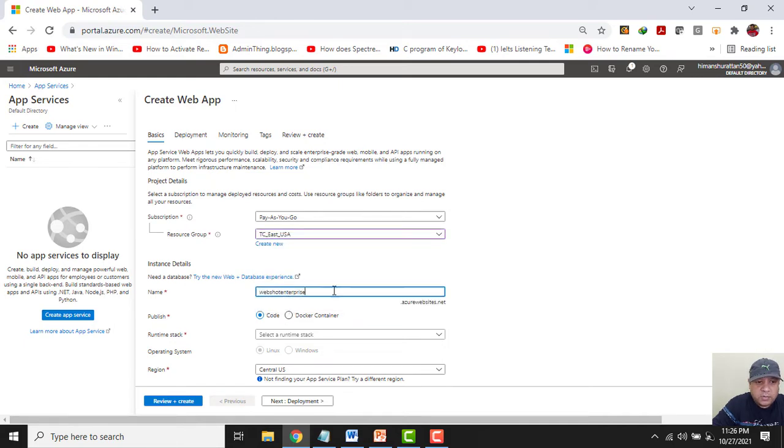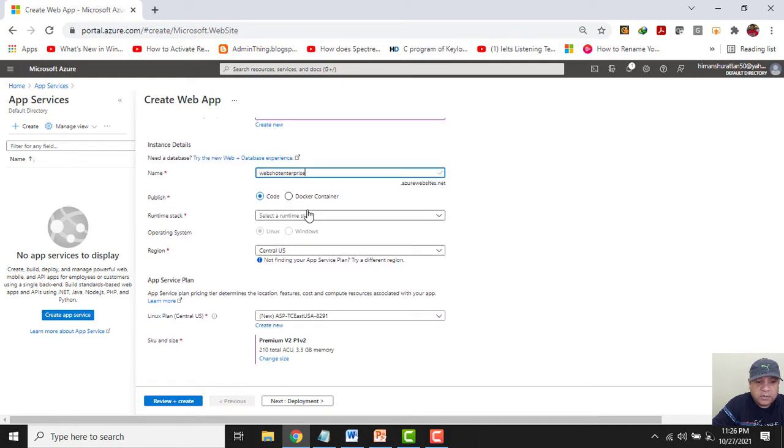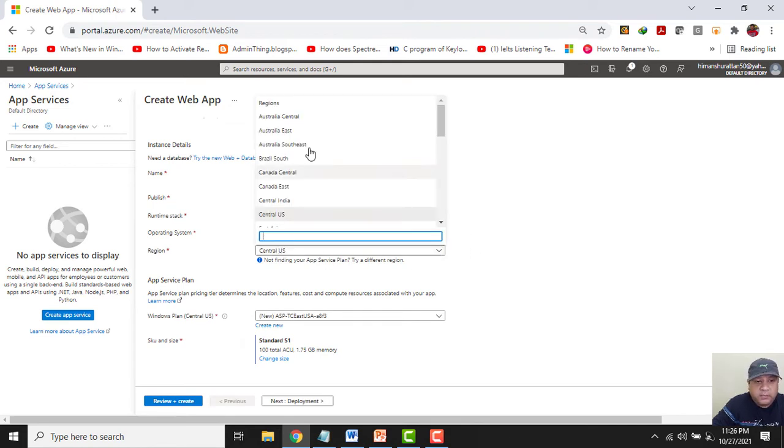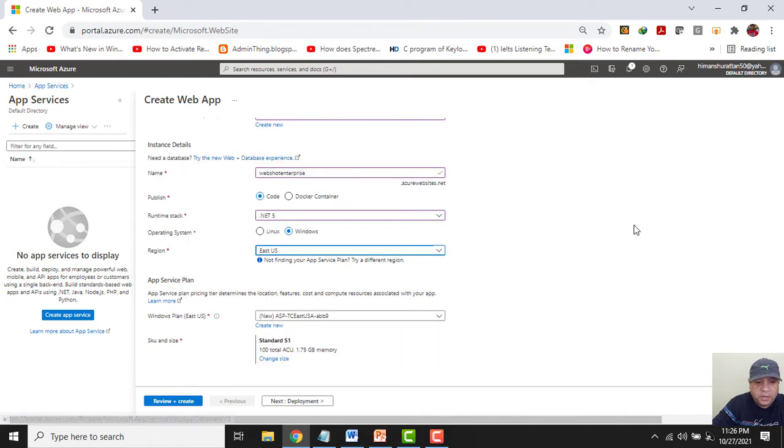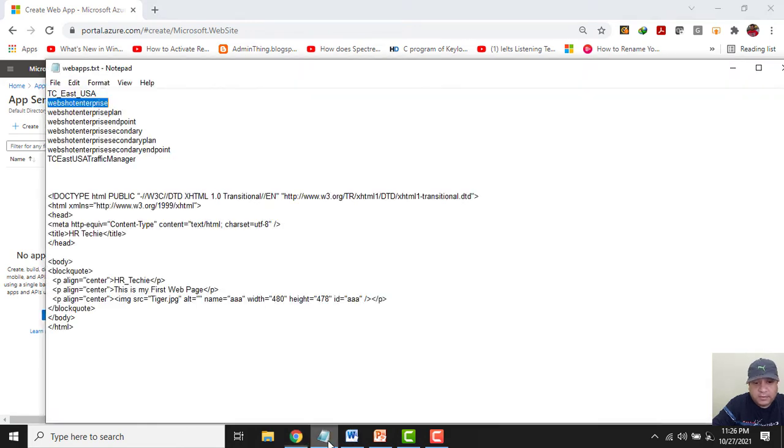In the runtime stack, I will choose .NET 5, and the location will be East US. I want to put this app service in the East US location, and then I will configure it with the web page. I will create a new app service plan with the name WebShot Enterprise Plan.